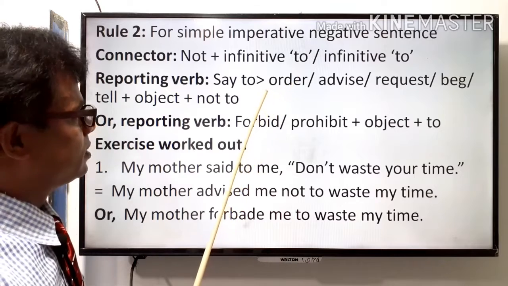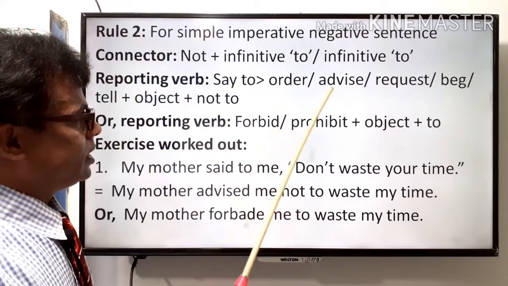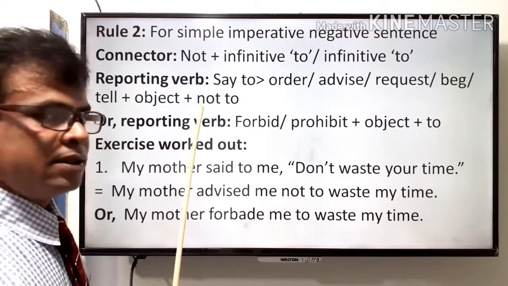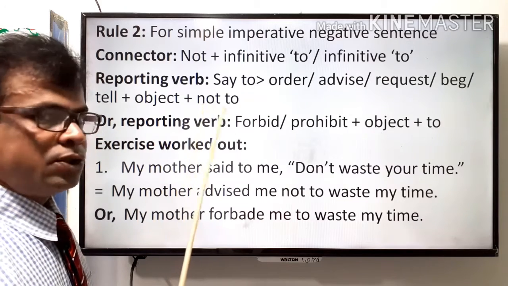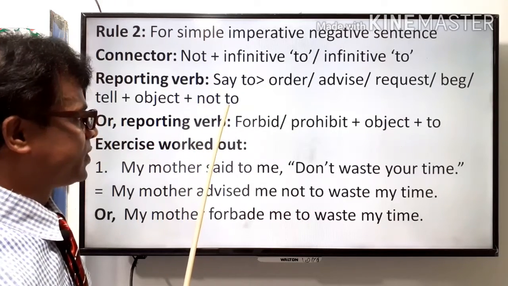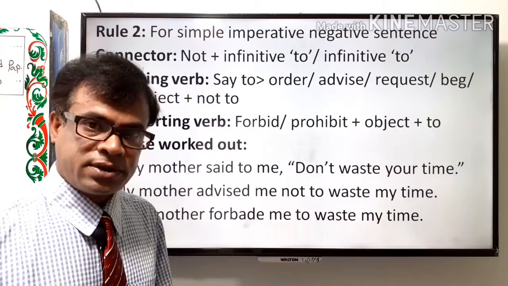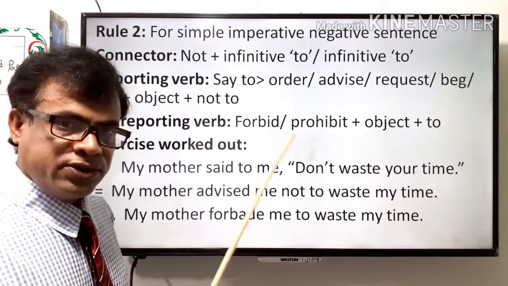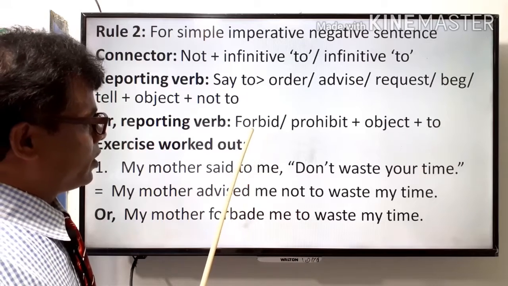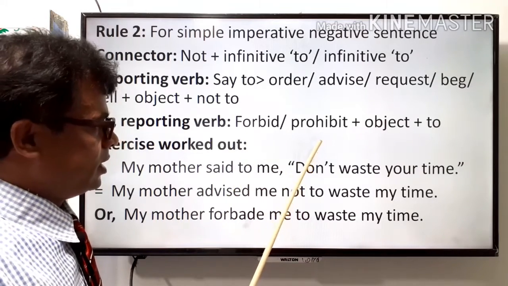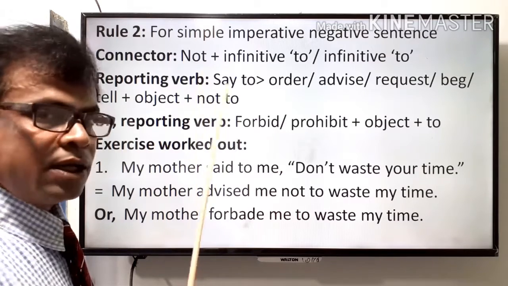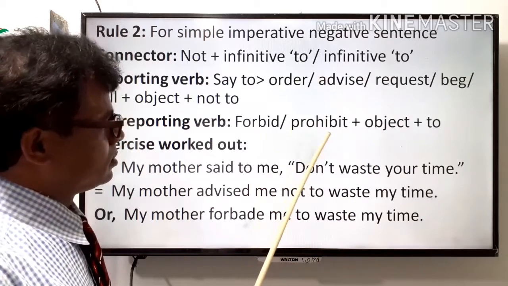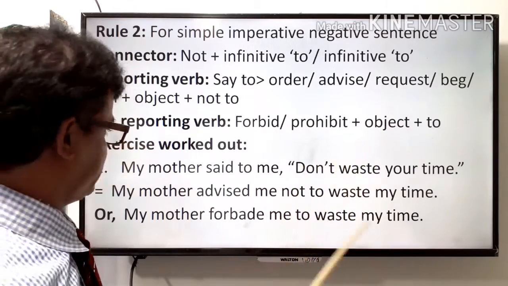In that additional verb, if there are order, advice, request, beg, tell, etc., then object and connector not to, not plus infinitive to. But if you use for reporting verb forbid or prohibit, then not will not be used. Just infinitive to will be used to connect the two parts of speech.